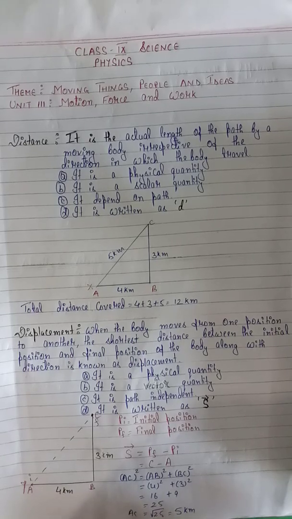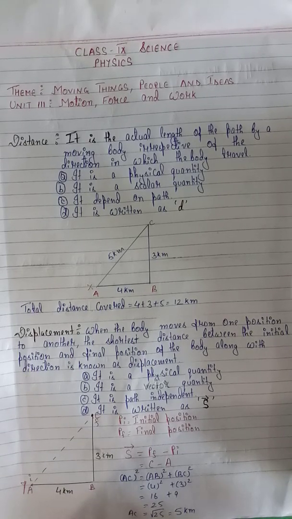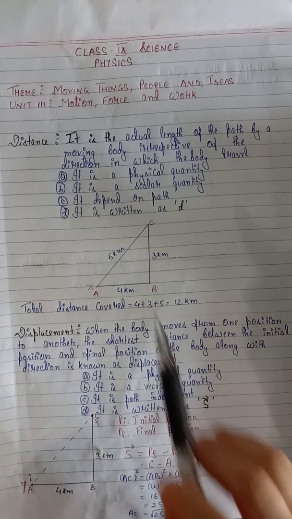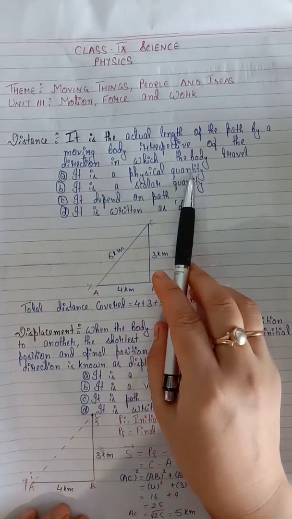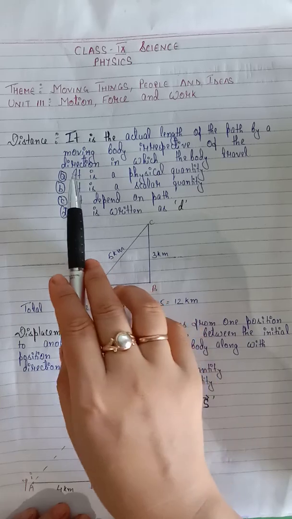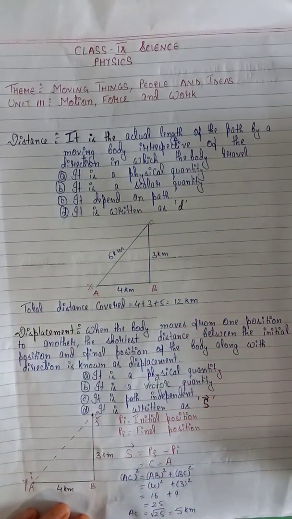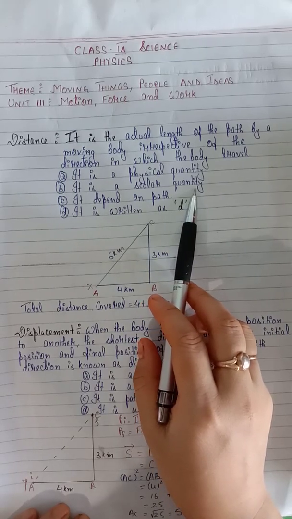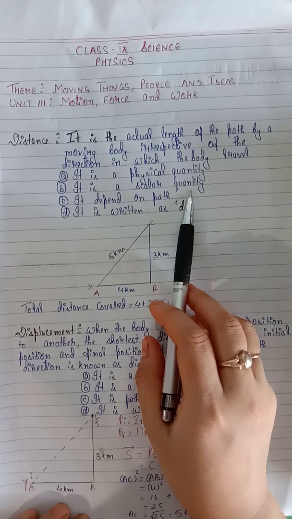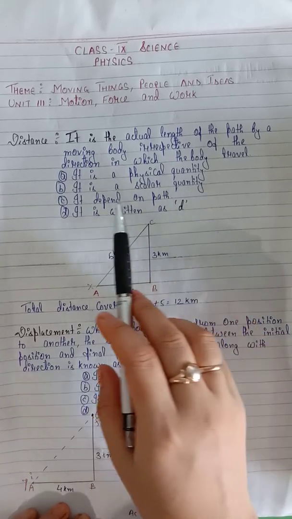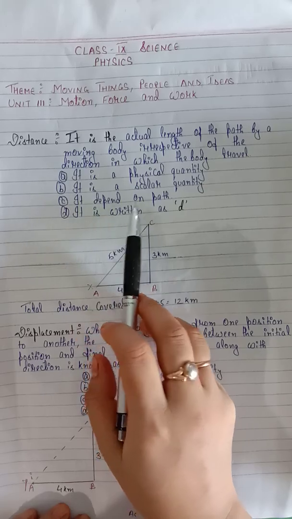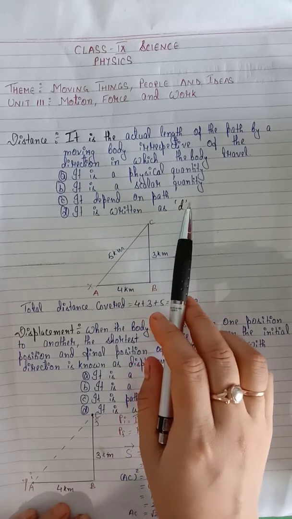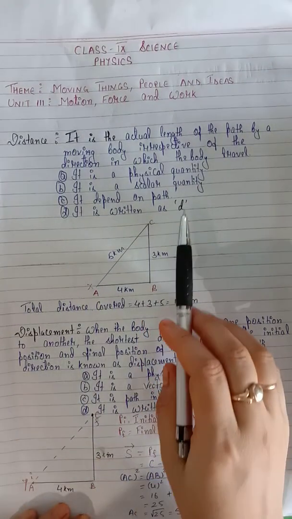Direction does not matter. We can measure distance, so it is a physical quantity. It is a scalar quantity. Clear? Direction does not matter. What matters? The path. It depends on path. It is denoted by small letter d.